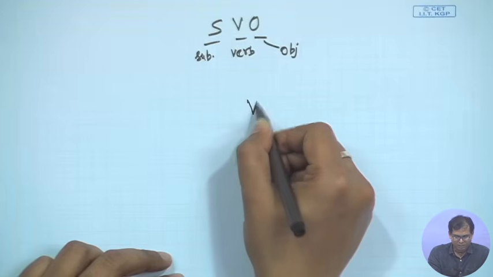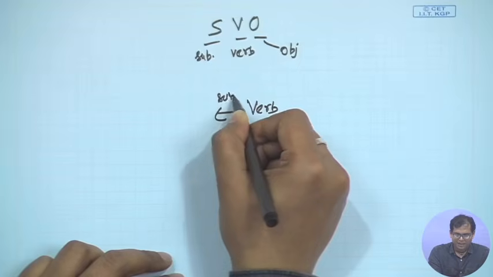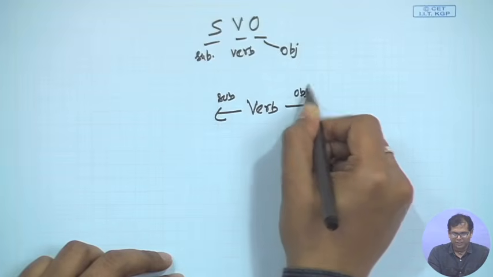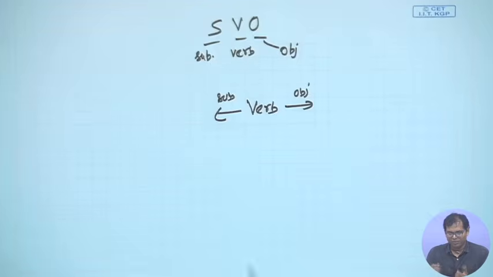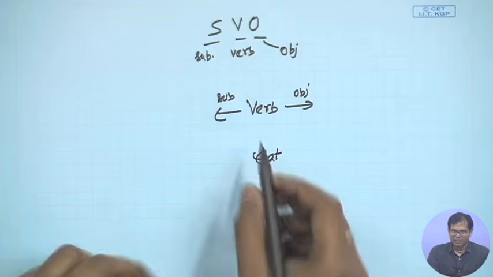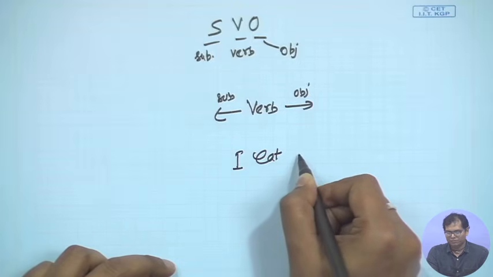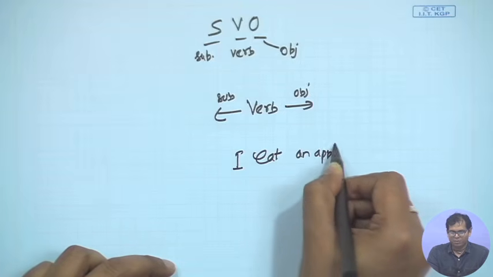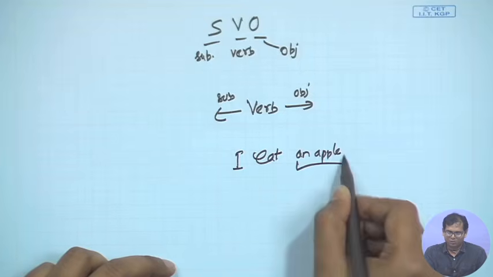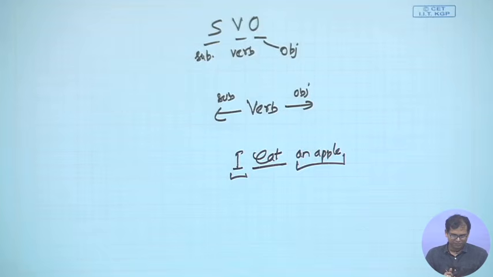If I know the verb has come, I know the subject will come to the left and the object will come to the right. Like I want to say a sentence where I am eating something. Who is eating? The subject will come on the left: I eat. And what do I eat? Say an apple, that will come on the right. So, the position of the dependent is specified with respect to the head, whether it is to the left or to the right.